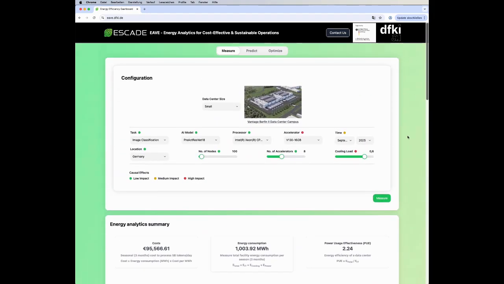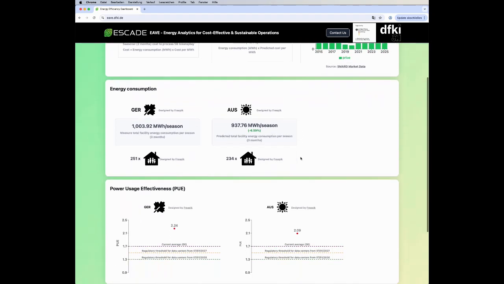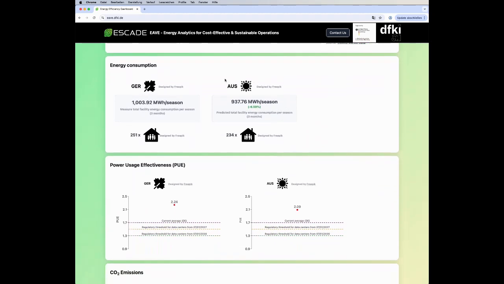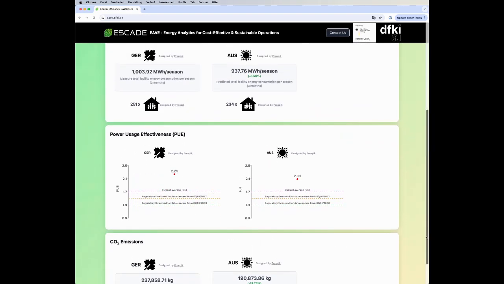The Predict tab forecasts, using an AI model, specifically a Bayesian neural network, in which country and at what time the execution of the chosen configuration would be optimal, that is, most energy and cost efficient. Among other things, historical energy price developments are used to forecast future energy prices. Subsequently, the costs, energy consumption, PUE value, and CO2 emissions of the originally chosen country and time period are compared with the values of the forecasted optimal time and location.